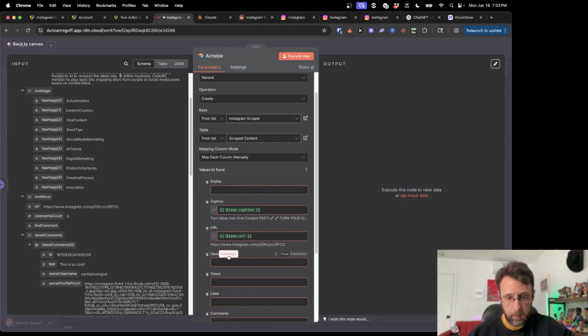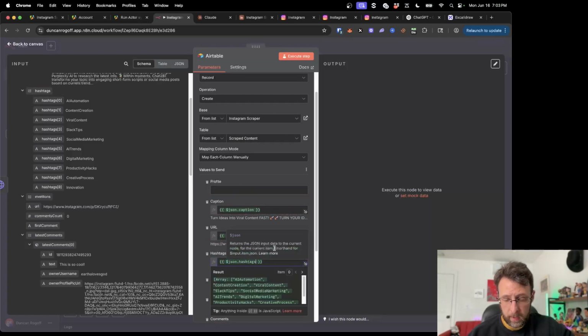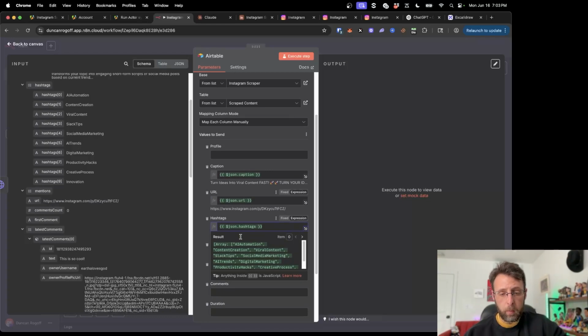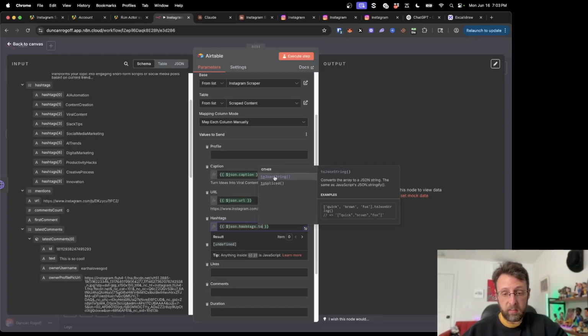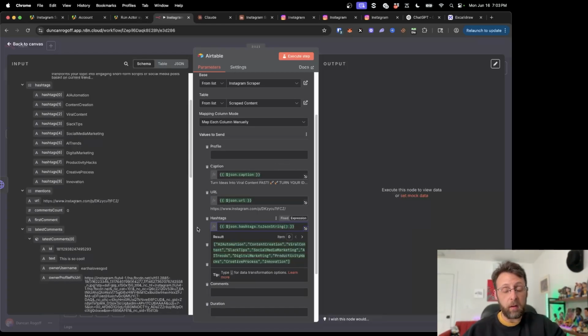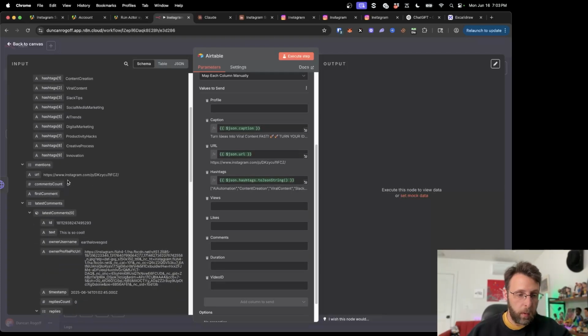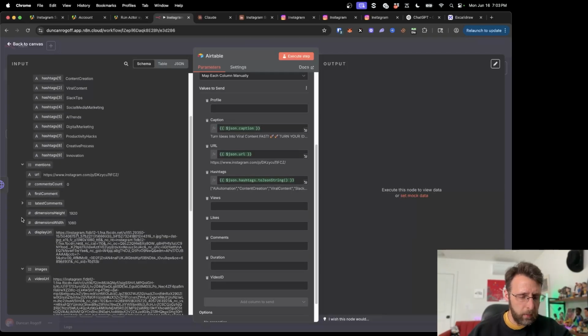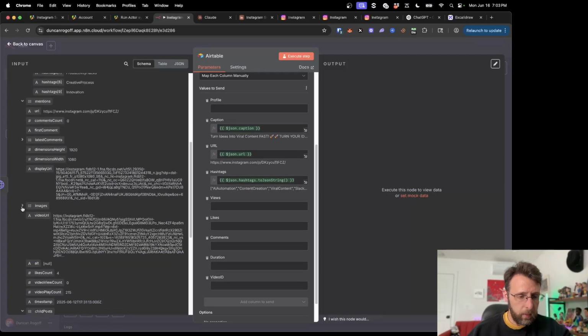And hashtags. My guess is this hashtag is going to be in this array format. And I'm just going to type to JSON string here, which is going to make it in a format that Airtable likes, which we always want. I'm not going to need these comments. I don't think I'm going to need these images right now.